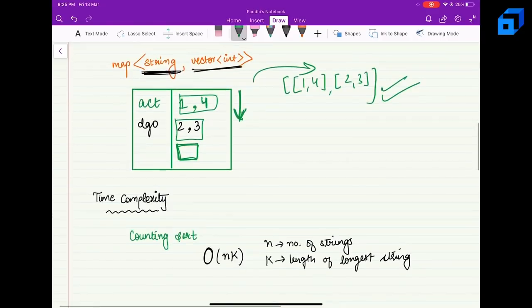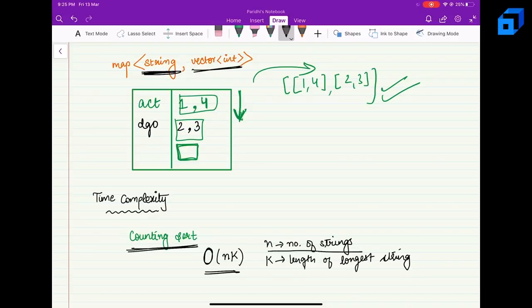The time complexity of this approach is going to be, so let's look at how we are going to sort the strings. For sorting the string, we can perform counting sort. We are able to perform counting sort because the range of characters is fixed, which is 26. So we have 26 characters and therefore the complexity is going to be order of n into k, where n is the number of strings and k represents the length of the longest string. So the time complexity turns out to be order of n into k.